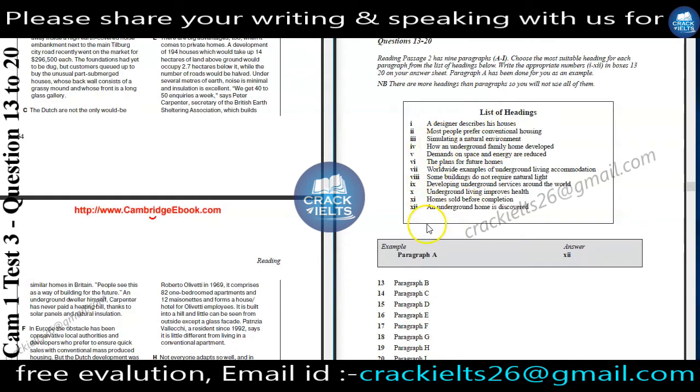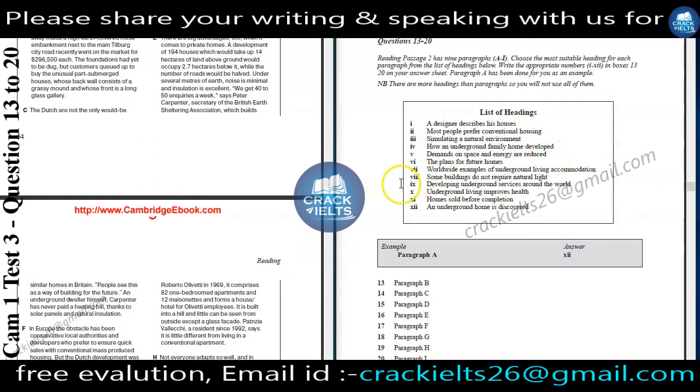Let's see. An underground home is discovered, home before completion, help developing around the world. Here, V is the correct answer. Demands on space and energy are reduced.